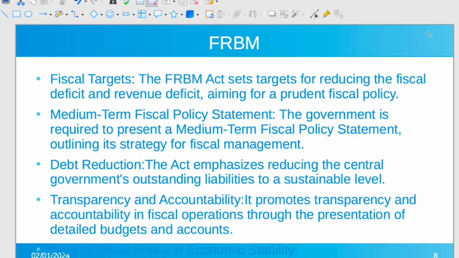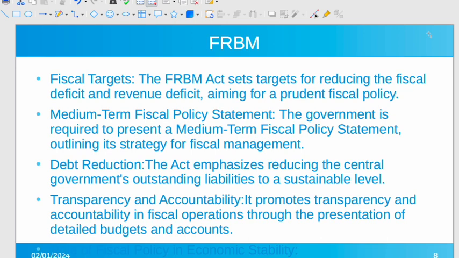Another component of FRBM is the medium term fiscal policy statement. The government is required to present a medium term fiscal policy statement outlining its strategy for fiscal management. Debt reduction: the central government has to bring outstanding liabilities to a sustainable level. The main key feature of this FRBM Act is that it introduced transparency as well as accountability in terms of fiscal operations of the government through the presentation of detailed budgets and accounts. There is a kind of transparency, and because of that it is healthy for an economy. Yeah, transparency and accountability is a must.